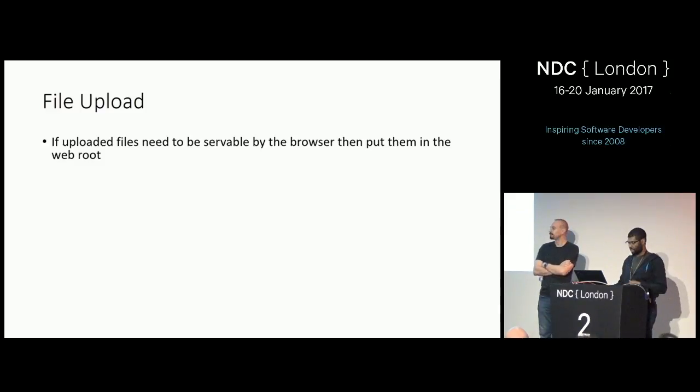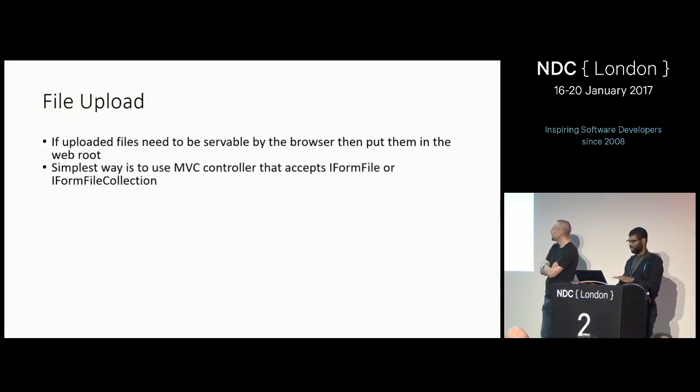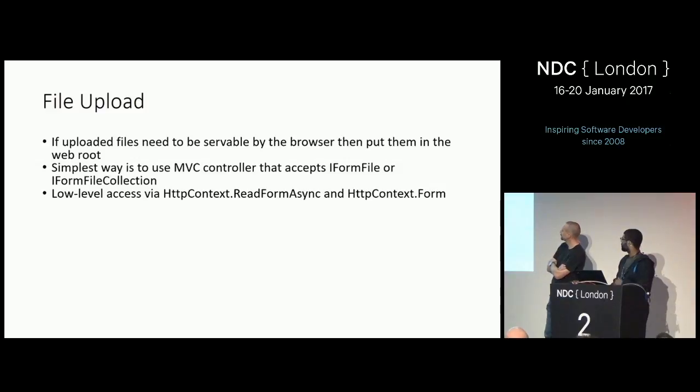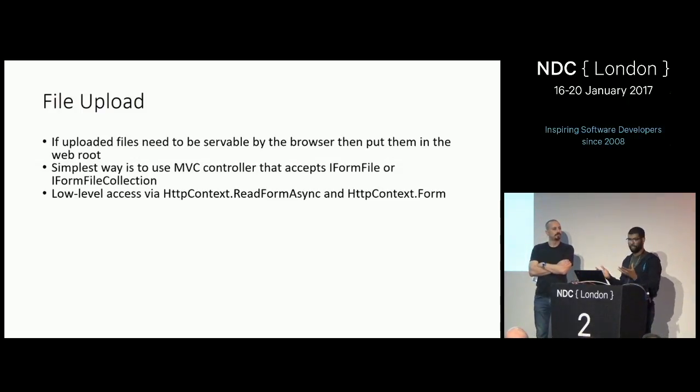Right. In MVC, there's a way to auto bind an IFormFile, which is a new abstraction that we have in ASP.NET Core for getting files. Or you can bind an IFormCollection. In the past, I think it was an IFormPostedFile or something like that, so there's a new type for this. If you're in middleware and you have to get the form, you call ReadFormAsync or .Form, and that gives you the entire form with files as well.